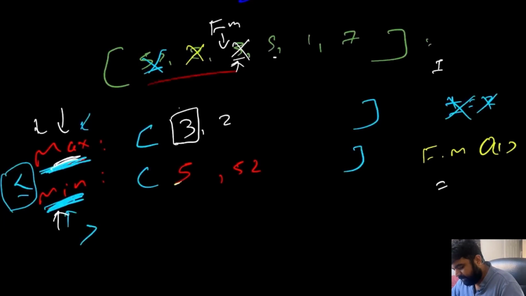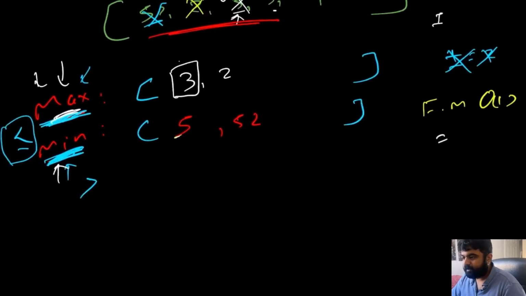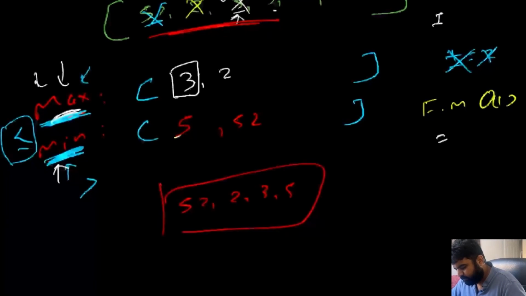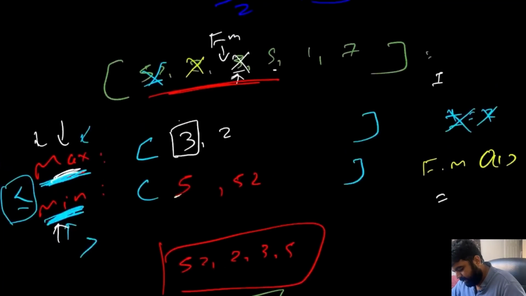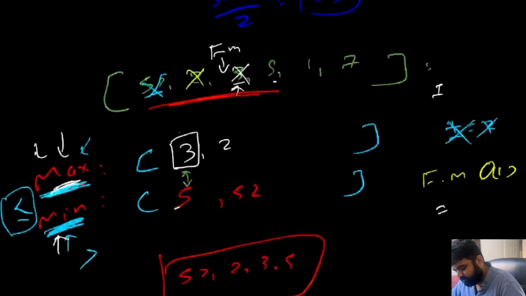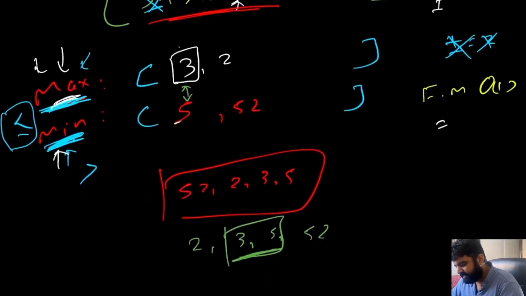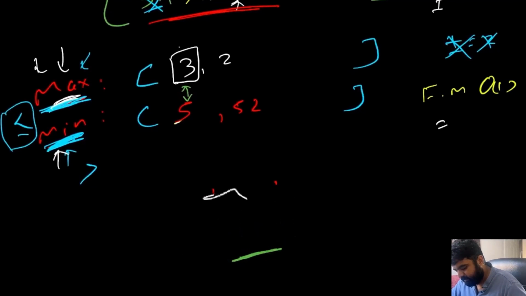Because up until this point, even if you see what the elements are, the original elements were 52, 2, 3 and 5. If you just want to put them in a single ordered list, the value is going to look like 2, 3, 5 and 52. And we are only concerned with these two values 3 and 5, which we are able to make sure of using this min heap and max heap. So that's why we are going to get rid of all of this. This was just for explanation purposes, but you get the idea of what we are trying to do.